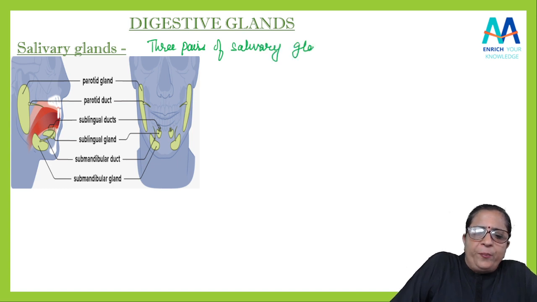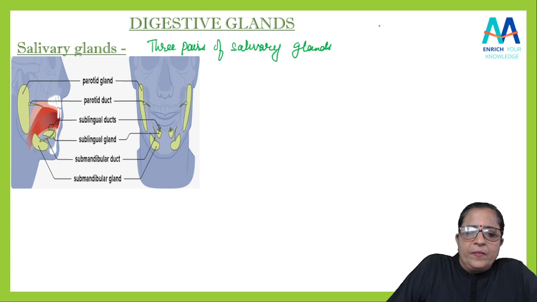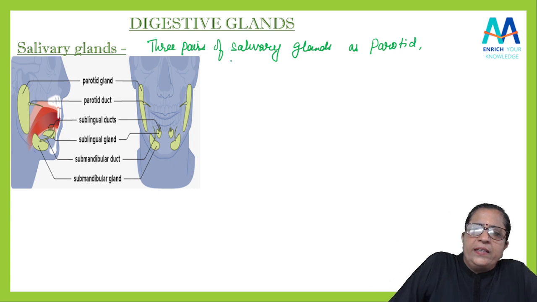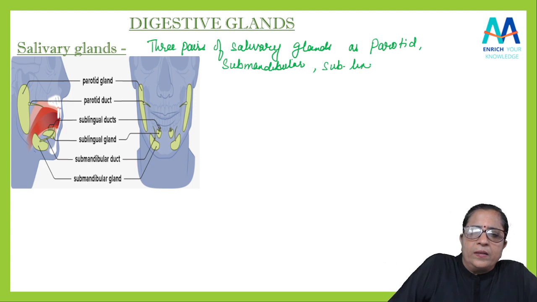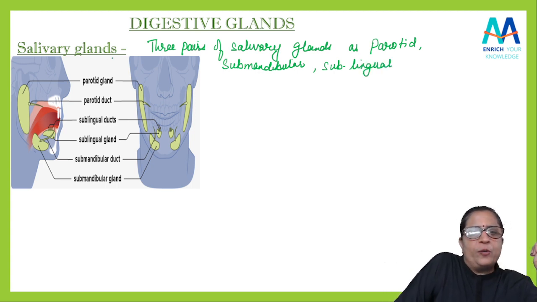Which are these three pairs? As parotid gland, then submandibular and sublingual. Got it, students?